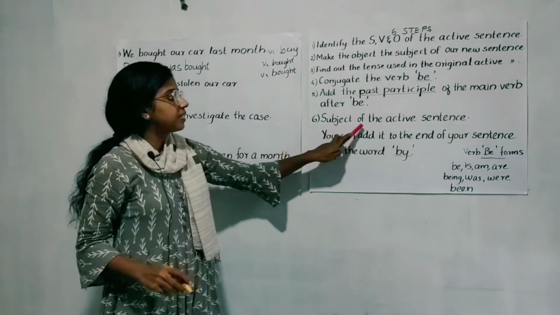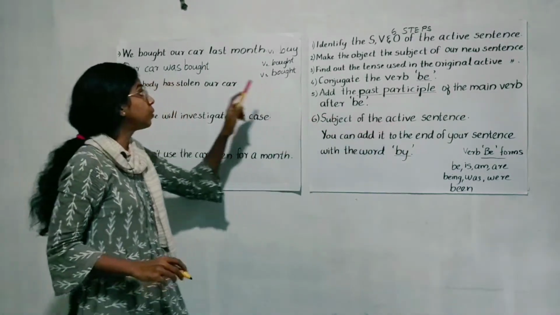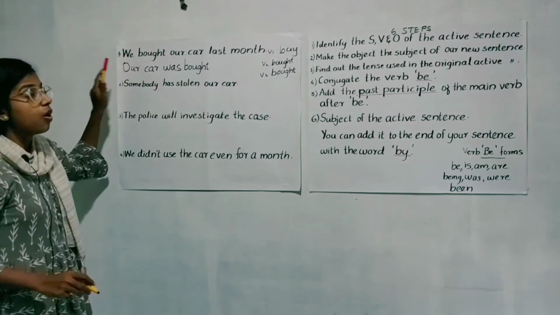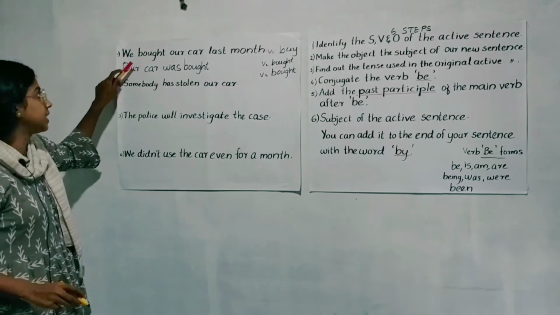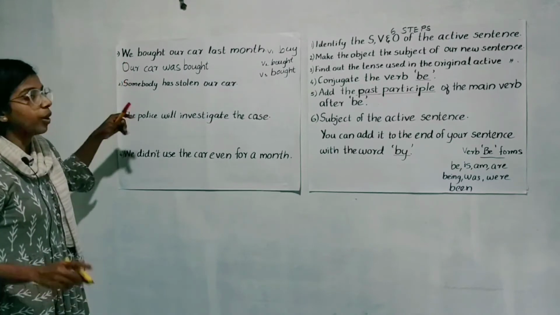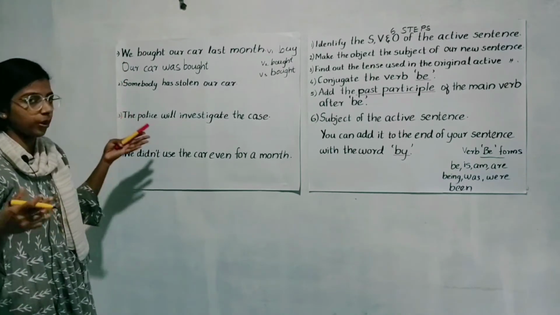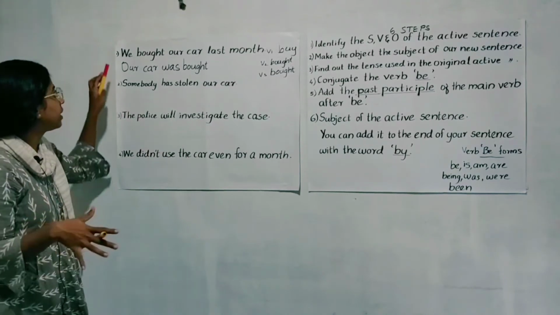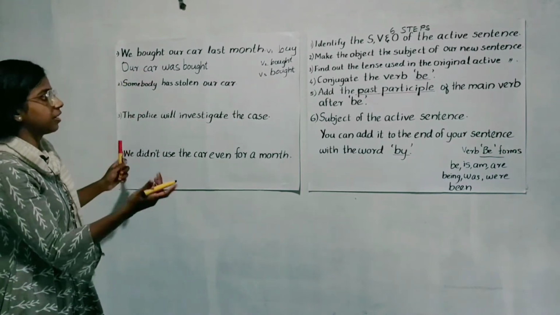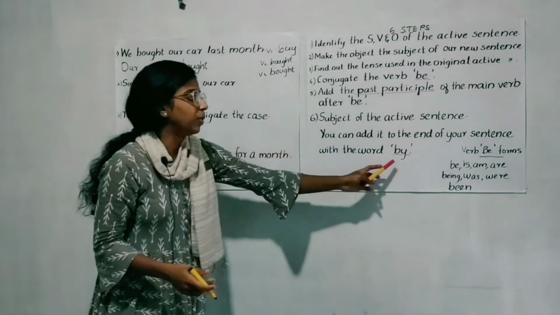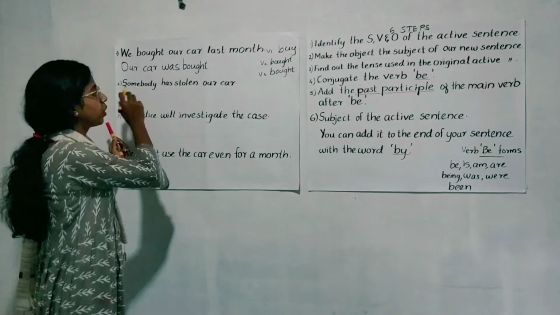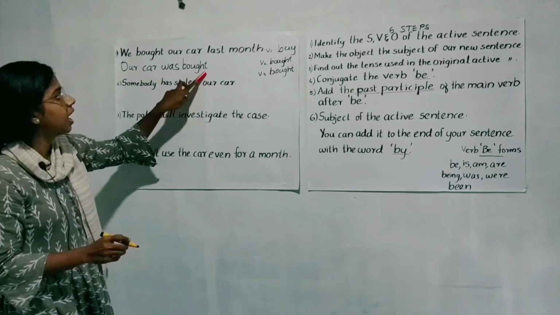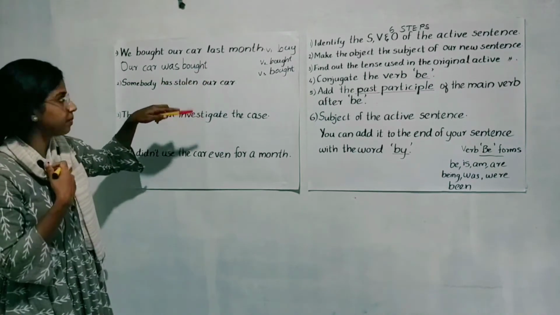Then, the subject of the active sentence. What do we have to do with the subject of our active sentence? Who is the subject of our active sentence? We. So either we can use the subject, or we don't need it, or it's not important, we can exclude it. But okay, we can use it with the word "by". So our sentence will be, our car was bought by us.